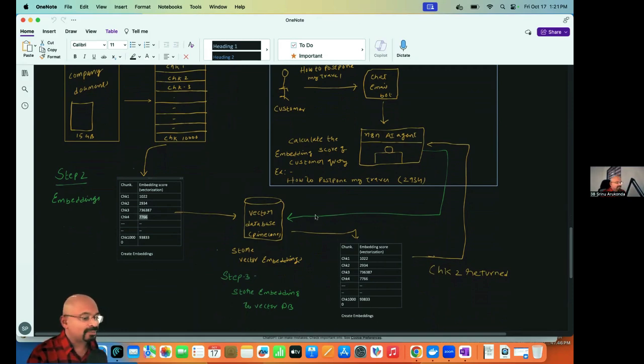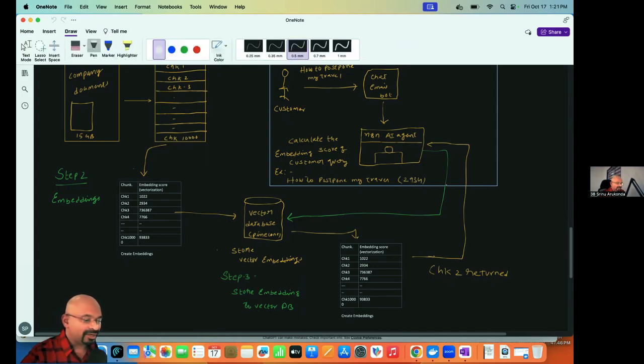In this example, when I calculate the customer question, I get a score like 2934. So when I go to the vector database, I get chunk 2934, say chunk 2. My chunk 2 contains that answer, right?